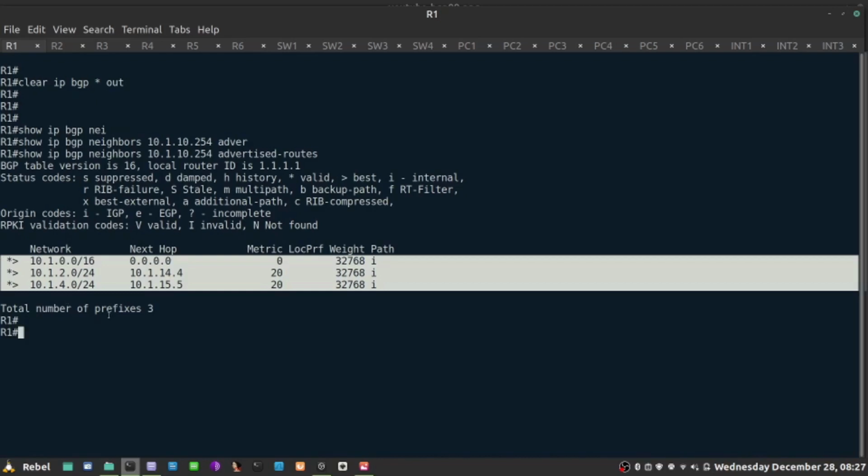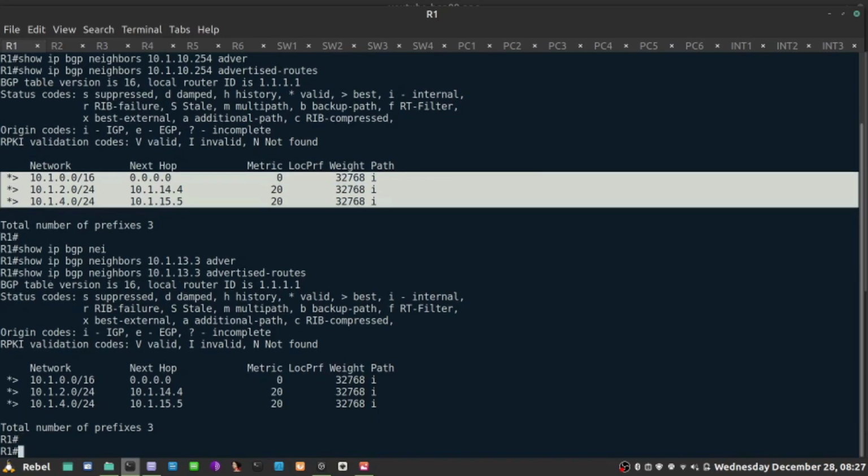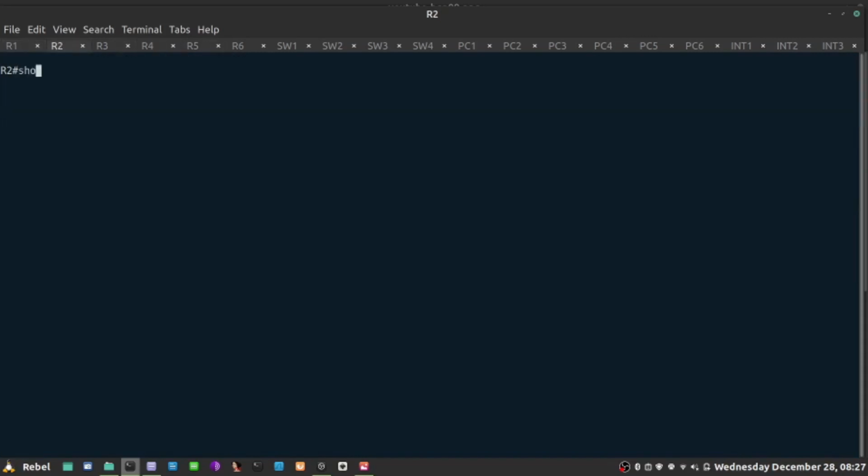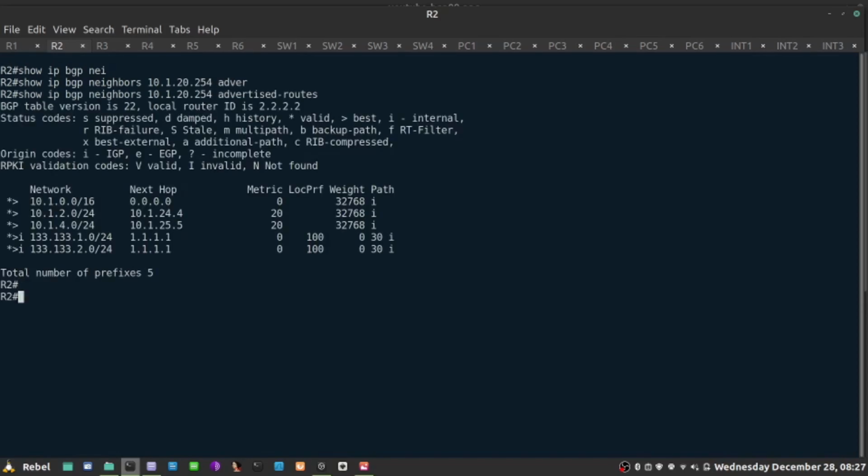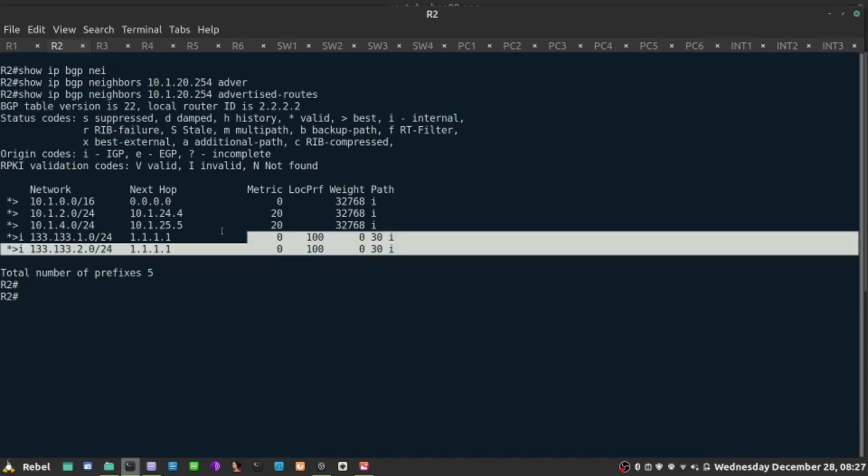I'm no longer advertising 133.133. And the same thing here, show IP BGP neighbor 10.1.13.3 advertised routes. I'm advertising only my own prefixes. And I need to repeat the same process on R2 because R2 is also facing AS30. Show IP BGP neighbor 10.1.20.254 advertised routes. I'm advertising prefixes that were originated by AS30.